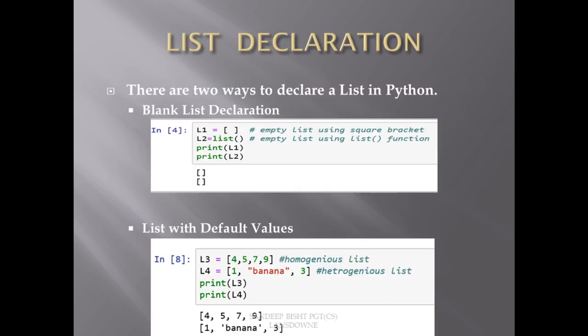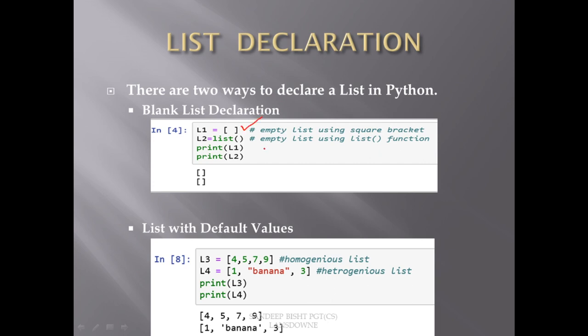So how can we declare a list in Python? We can declare a list in two ways: either a blank list or a list with default values. A blank list can be declared or defined in two ways. One is using square brackets, as you can see.